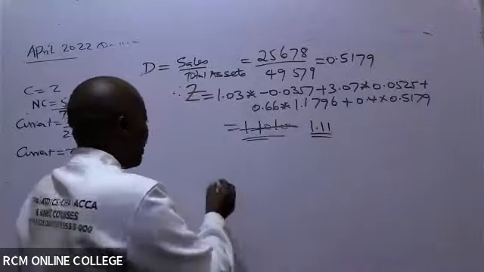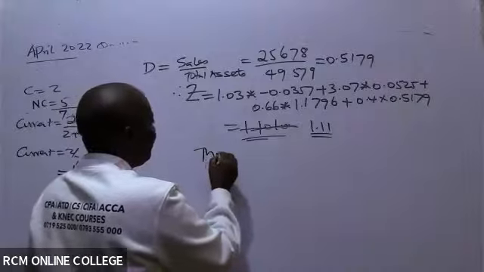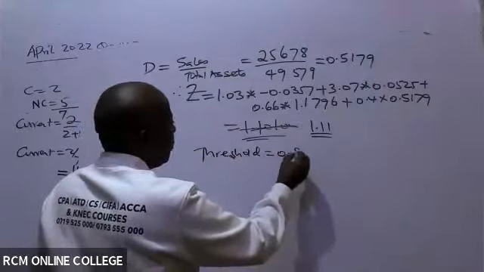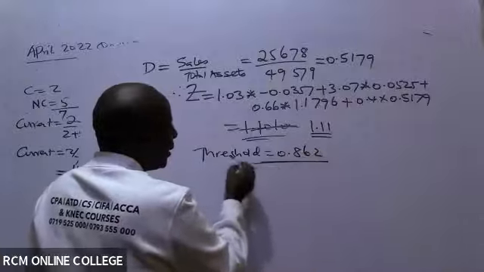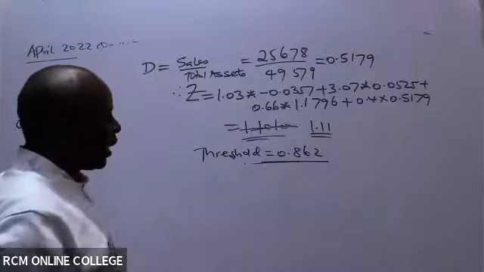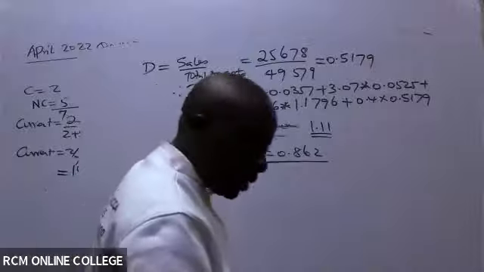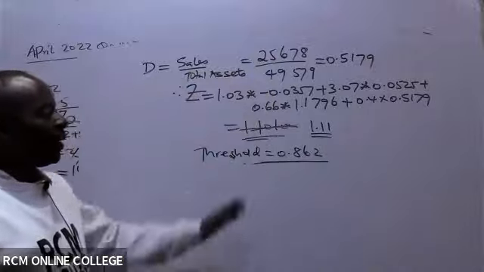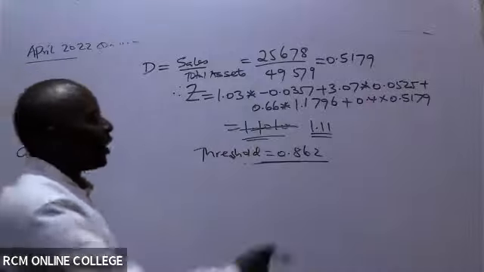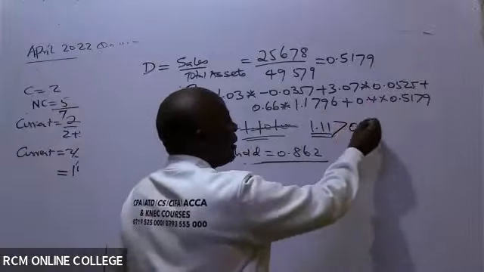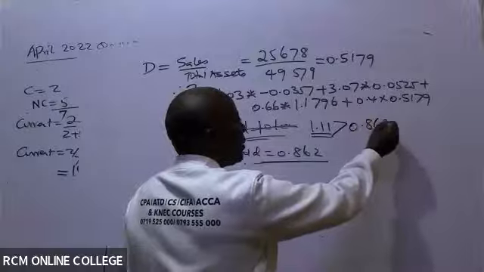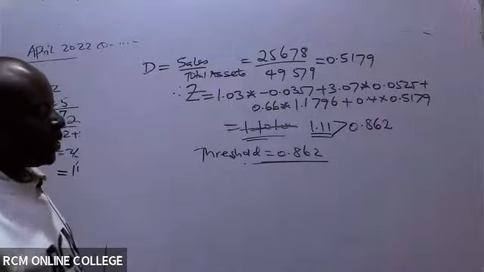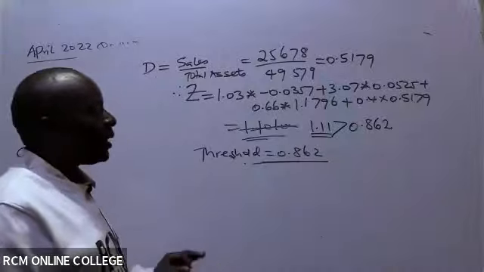Yeah, and then of course we have our threshold of 0.862. This one you cram, eh? Yeah, this is the benchmark. And our 1.11 is more than 0.862, meaning that the farm is liquid.